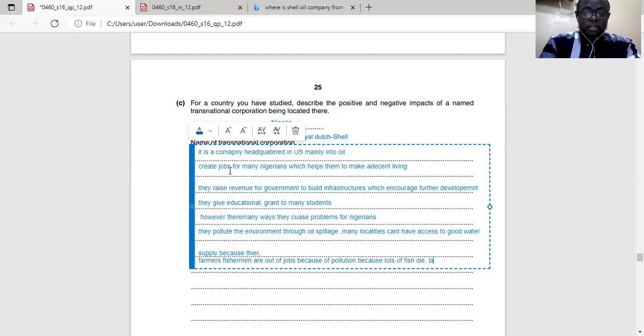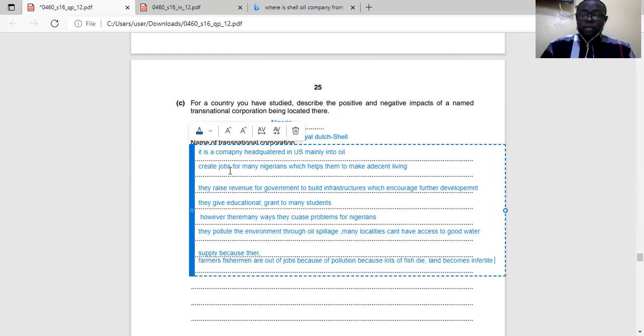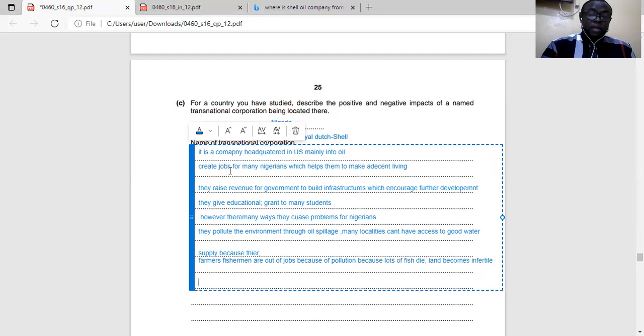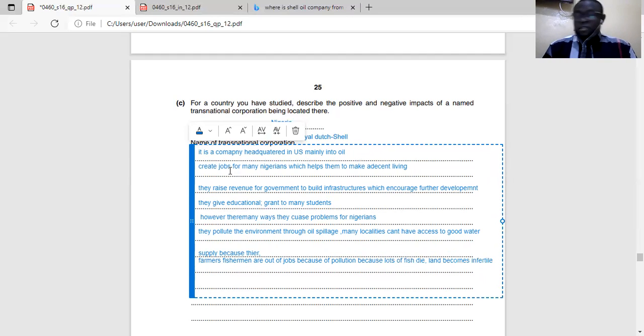Then land becomes infertile. That's another problem. This is a lingering problem in the Niger Delta. So if you write it, they can easily Google it. Because of that, then you can talk about